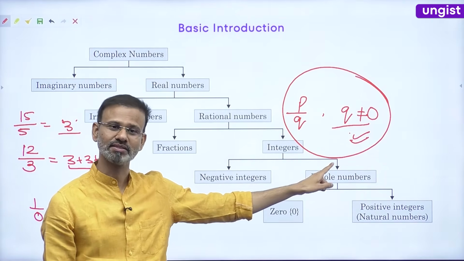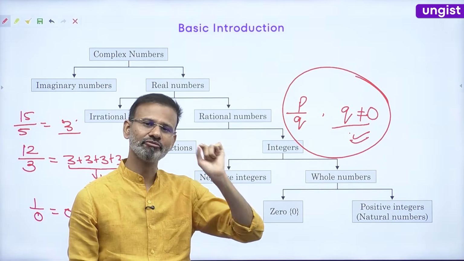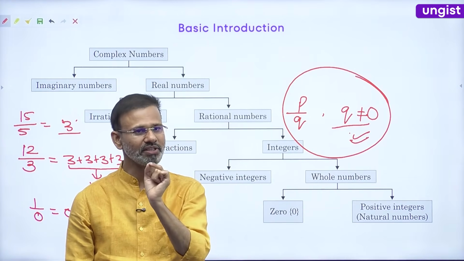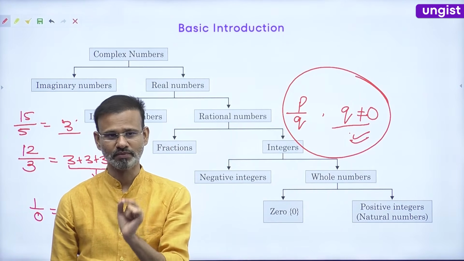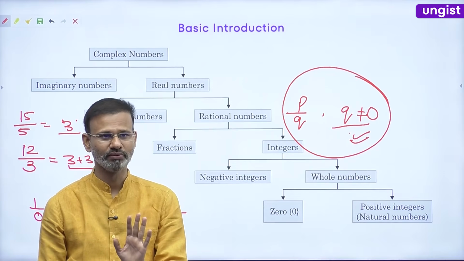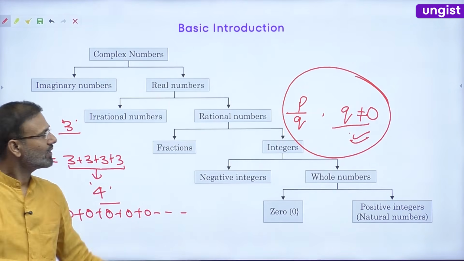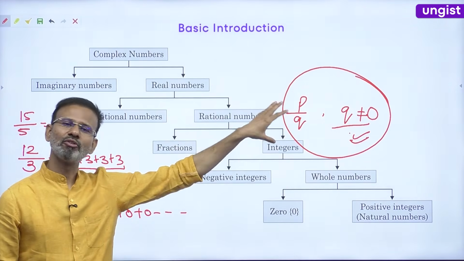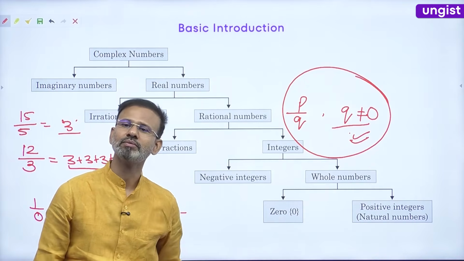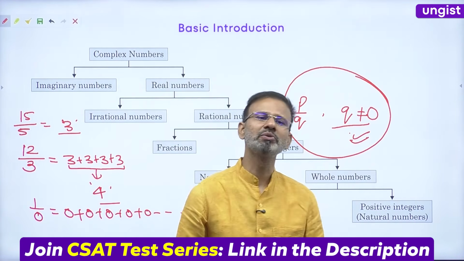You have to study like this. You should be knowing the meaning of every nuance, each and every symbol. Guys, it is clear, right? All right. Now, friends, if a number can be written in the form of P by Q, what is P by Q, guys?